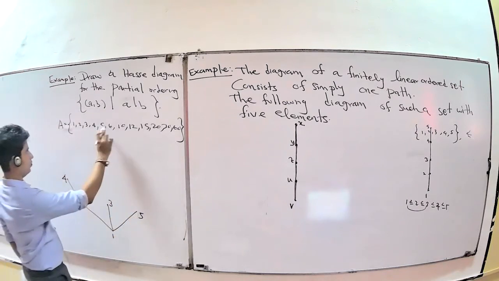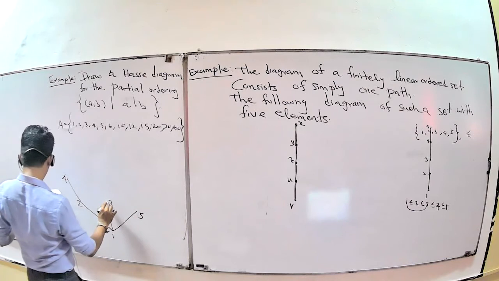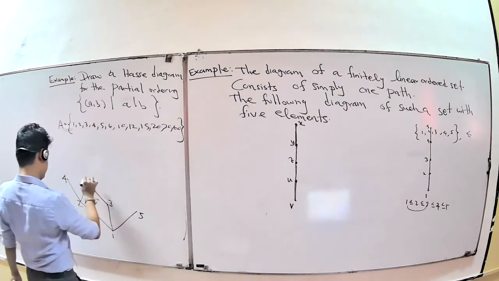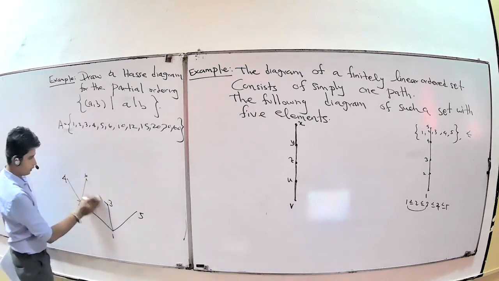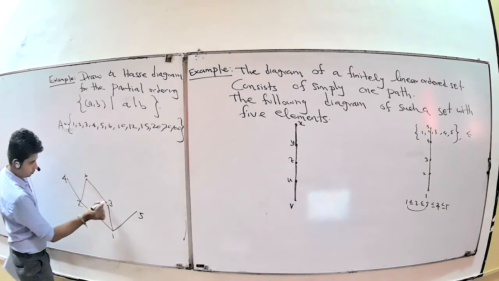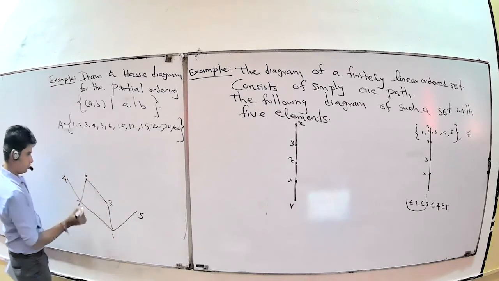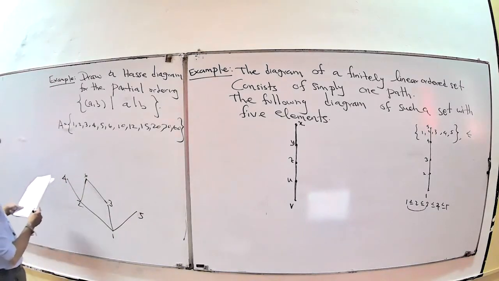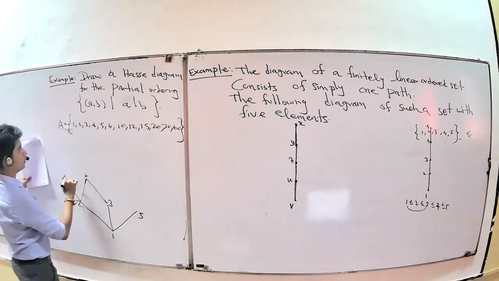Now up to here, okay. 6: from 3 to 6 there is no connection, but 2 to 6 there is. You put it like this, 6, with a straight line on the right, like this. Now 12. Yeah, 6, 10.